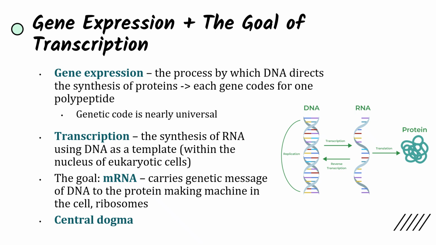And so we're going to be talking about the central dogma, which is the idea that DNA exists and it becomes replicated to preserve this hereditary information. Through transcription, it becomes RNA, and then through translation, this RNA will code for the production of a protein. And so today we'll be talking about transcription, which is the synthesis of RNA using the DNA as a template within the nucleus of eukaryotic cells. And our goal is to generate mRNA,